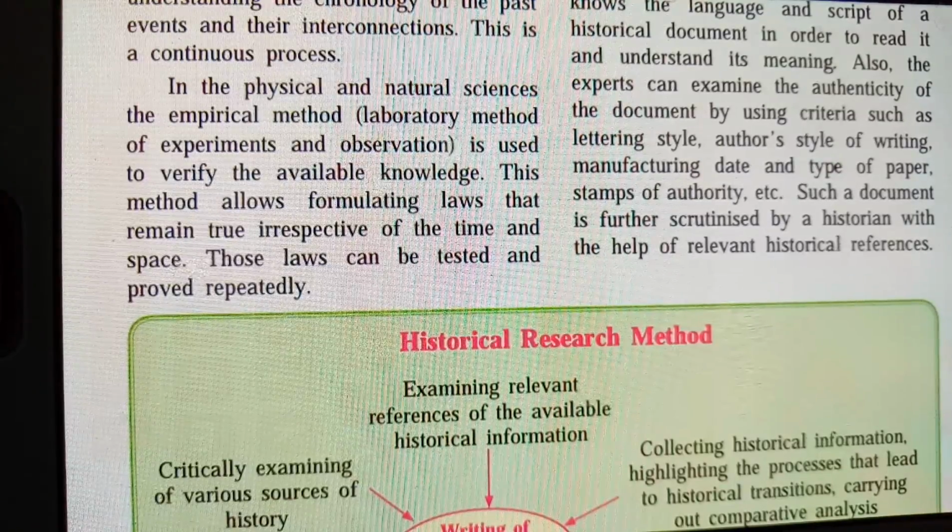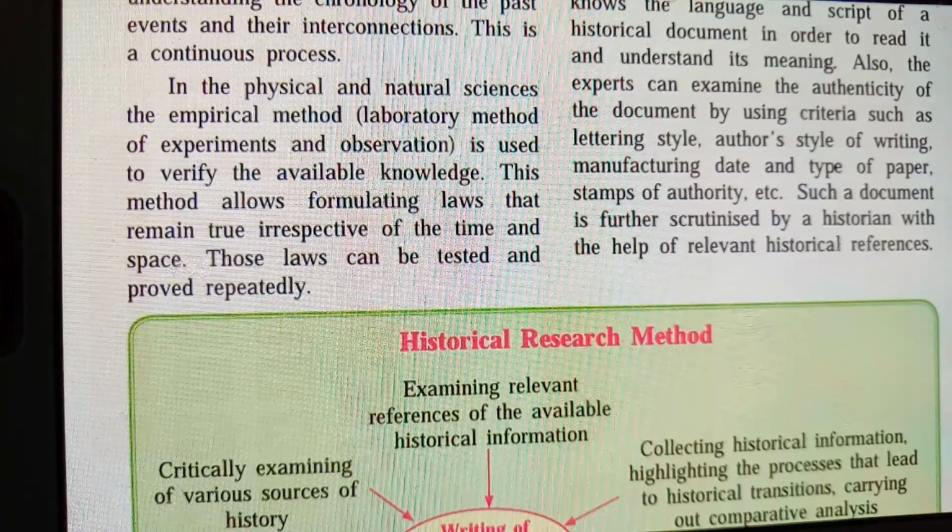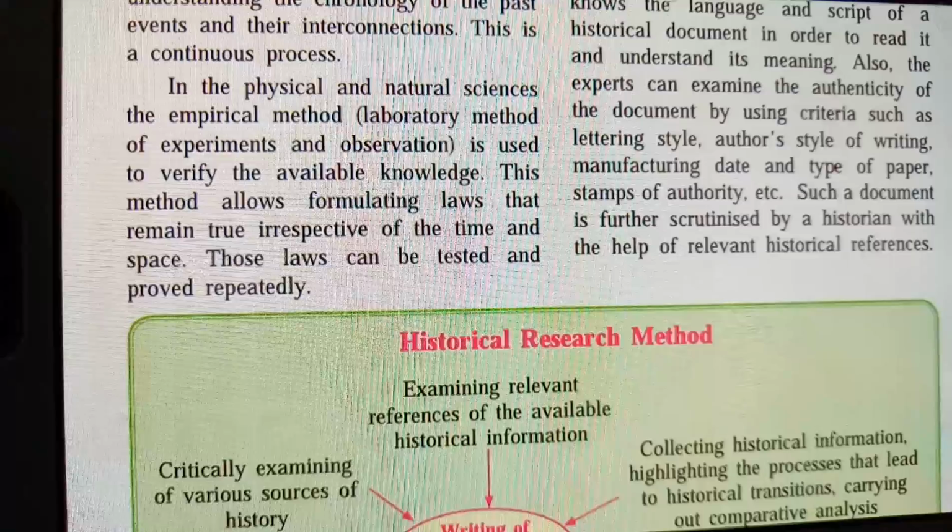Now, lettering style. There are different types of letters coming from ancient times. There are different letters which kingdoms have written, or persons who were experts in writing letters have written. Author style of writing. There are different authors who write in different styles of handwriting. Manufacturing date. Take the example of a coin. The coin has a date of 1980. So this kingdom has written this date, and a particular image of that person will be there on that coin.